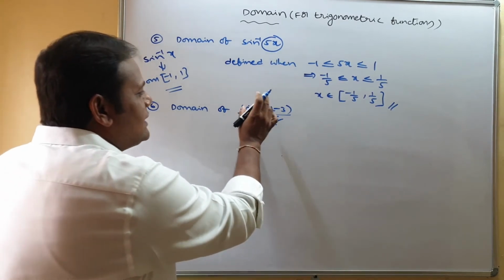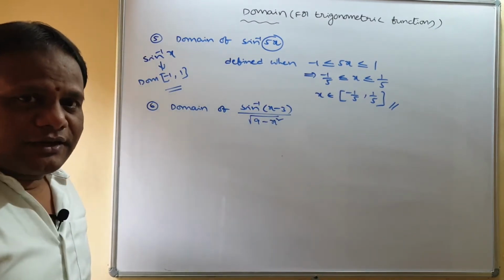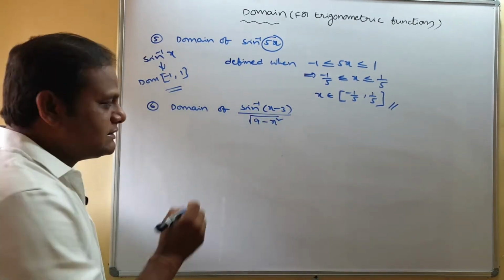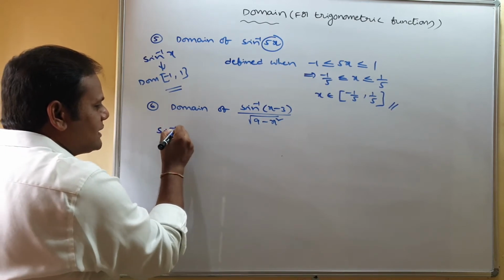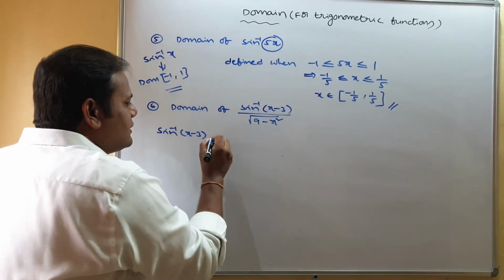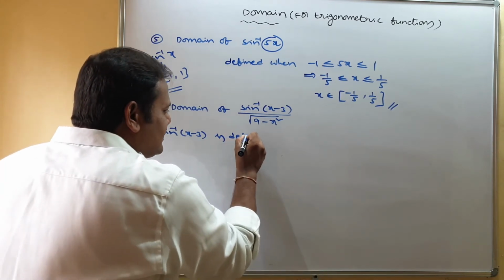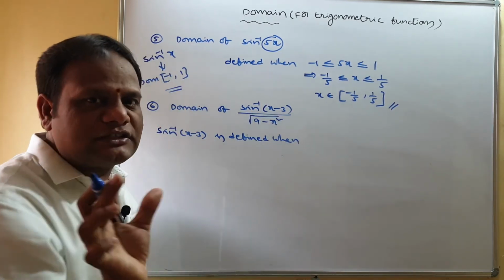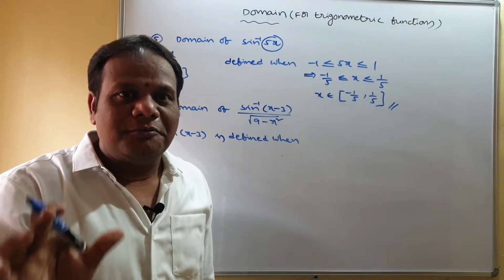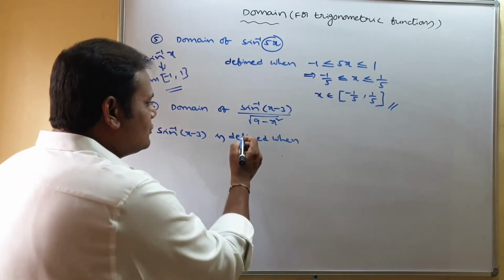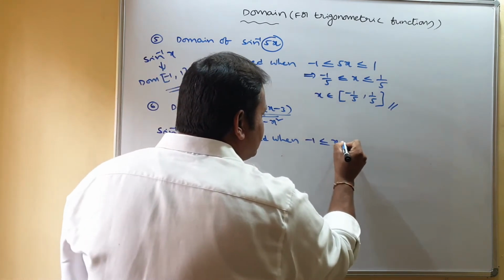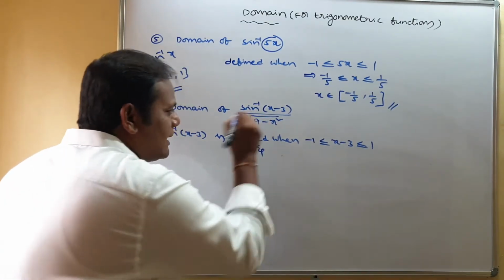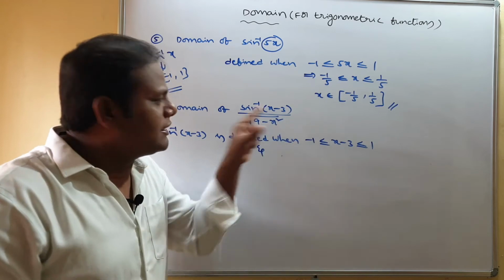Coming to the sixth one: the domain of sin inverse of x minus 3 by root of 9 minus x square. Listen carefully. Here in the numerator we have sin inverse of x minus 3. When is it defined? The value in the sin inverse function must be between minus 1 and 1. So minus 1 less than or equal to x minus 3 less than or equal to 1.